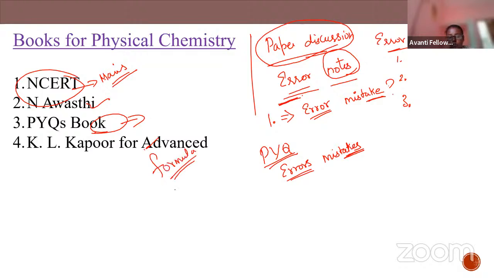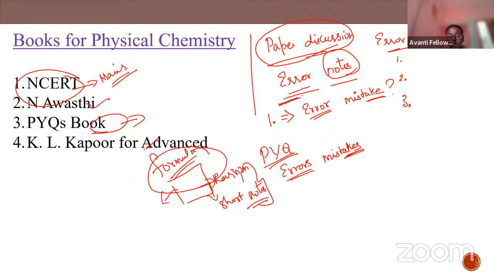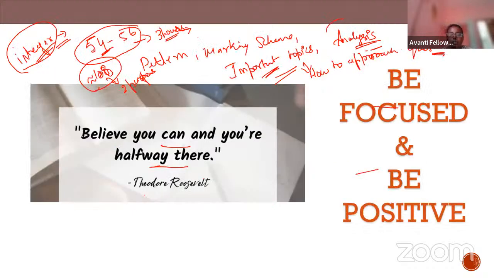You can use the formula list and the short notes for revision. So before coming to the class, go through them, so that we can solve many problems in class. Okay, clear? Everyone? Fine.